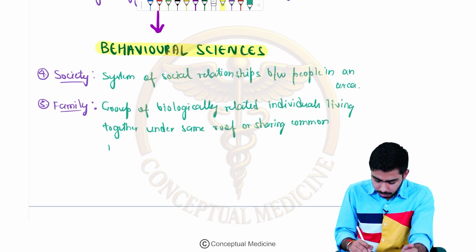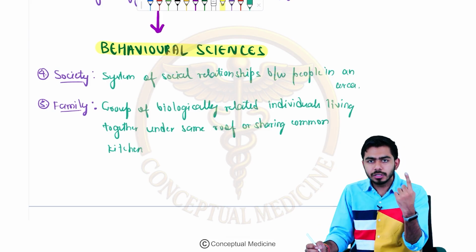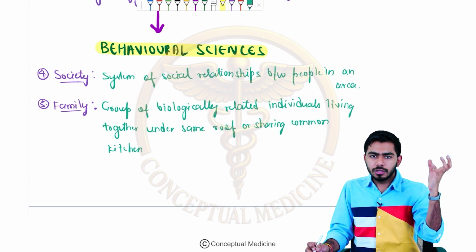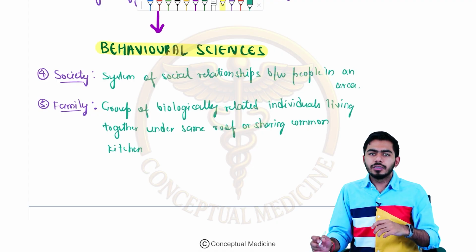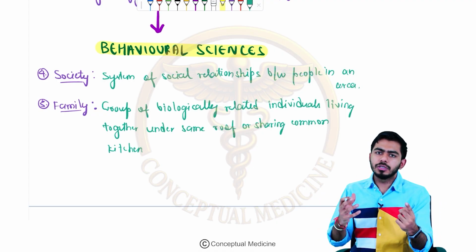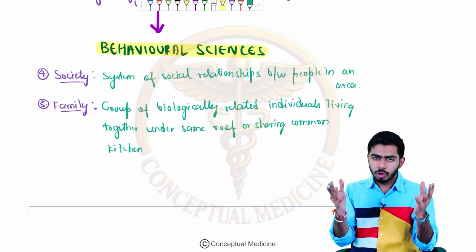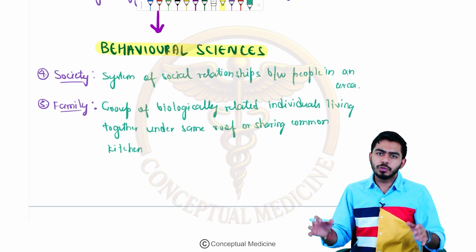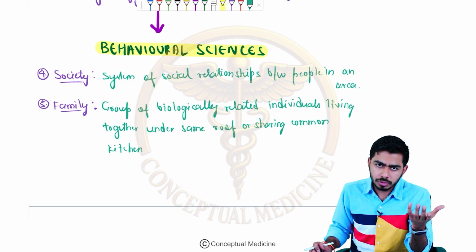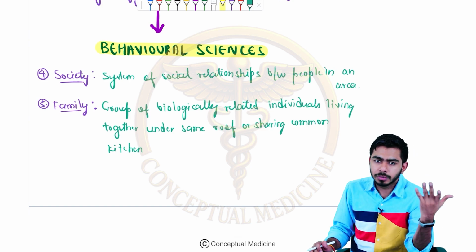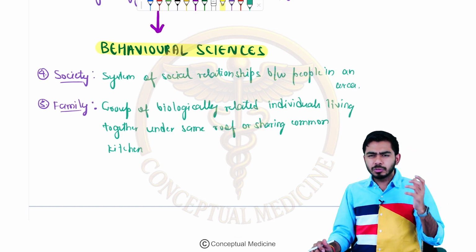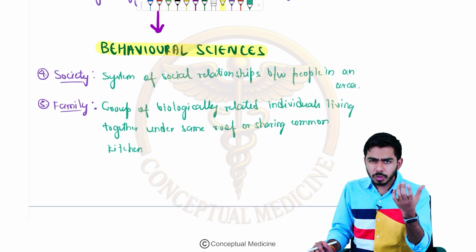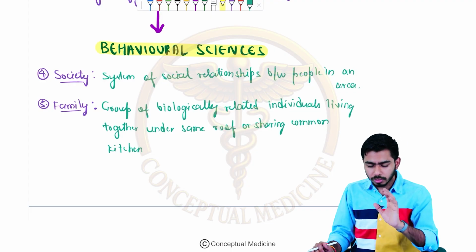If you take the example of your family, they will be having one kitchen, right? It's not that you have your personal kitchen and your sister or brother has a personal kitchen, or your mother or sister has a personal kitchen. It's not like that. In one home you will have one kitchen, and everybody will be sharing that kitchen. All of you are living under one roof, sharing one kitchen, and you are biologically related. You might have a brother or sister, or your parents. Okay, so there are further types of family, where we are talking about the communal family, or a joint family. We'll be talking about those family types later on.